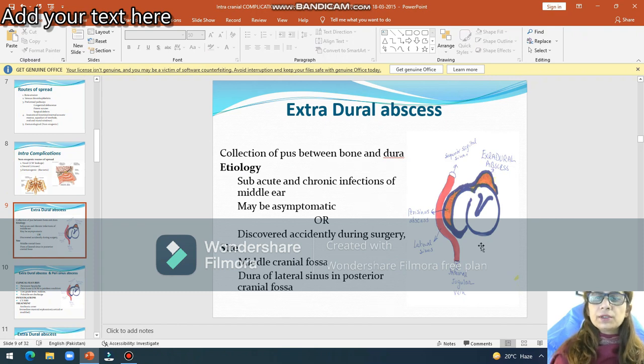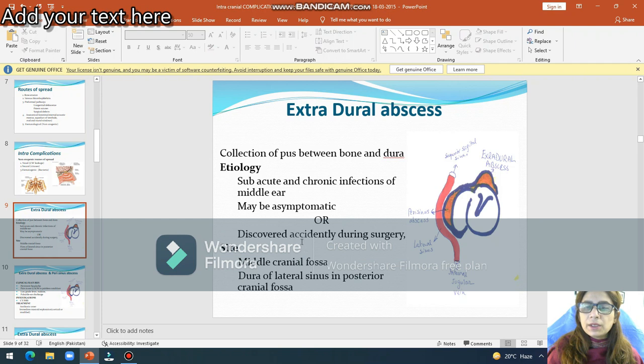So what is extradural abscess? That is the collection of pus between the bone and dura. You can see collection of pus between bone and dura, and it is seen in two places. So it is seen in the region of tegmen tympani, or can be seen in the region of sinus plate. So it is really seen in subacute, acute, and chronic infections of the middle ear.